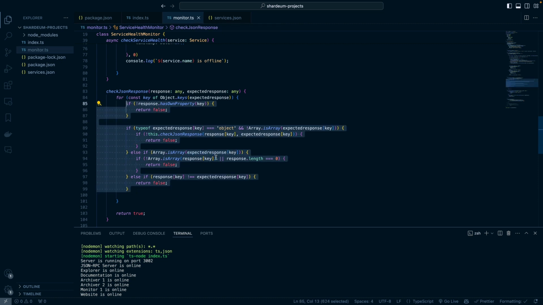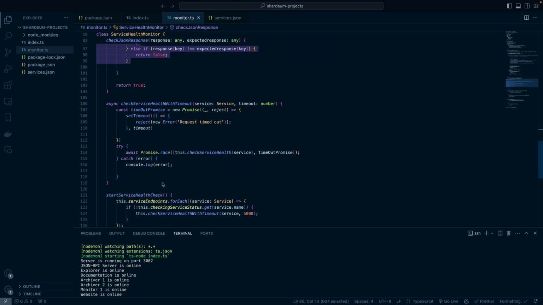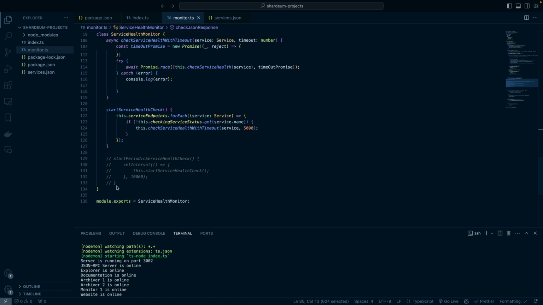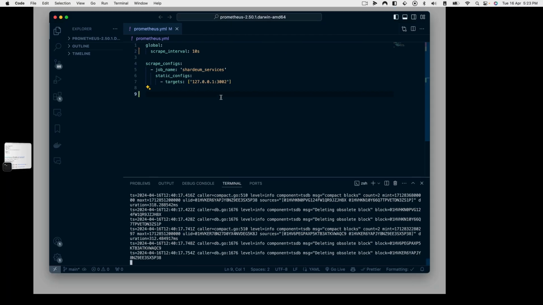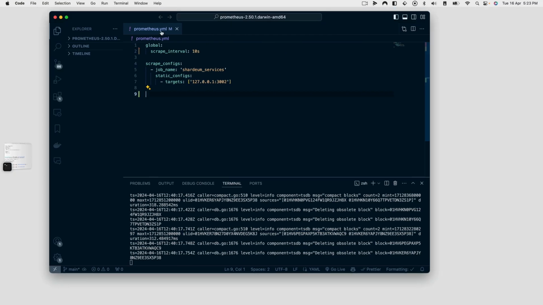So let's save that. And then the last thing that we want to do is make this function run itself. At this point, Prometheus is going to ping our server every 10 seconds based on our configuration in our Prometheus config file. You see we have a scrape interval of 10 seconds.